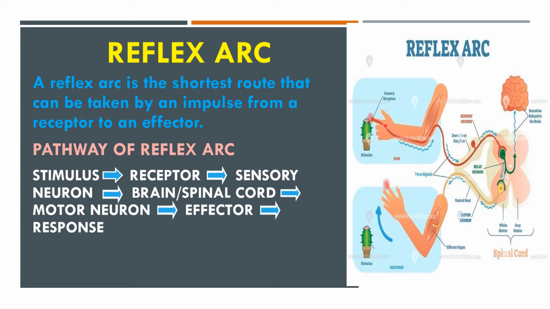Then the receptor sends impulses to the sensory neuron. The impulses reach the spinal cord or brain. Then the motor neuron receives the impulses and they reach the effector. Then suddenly the response will happen. This is the pathway of the reflex arc.